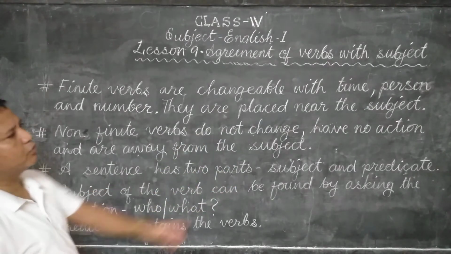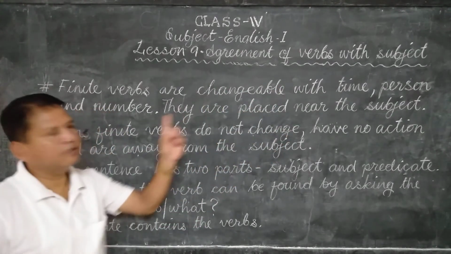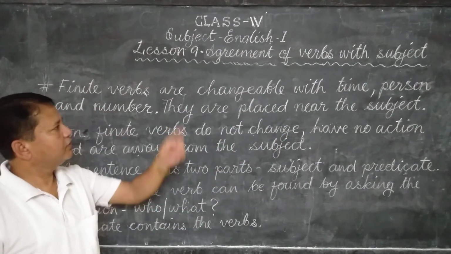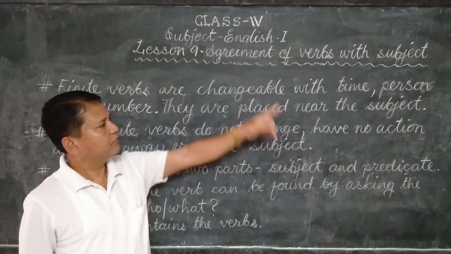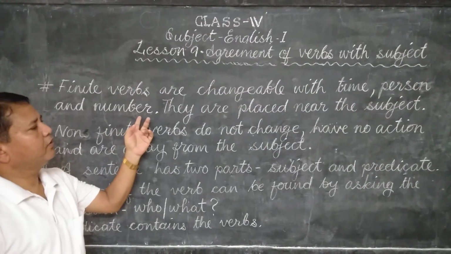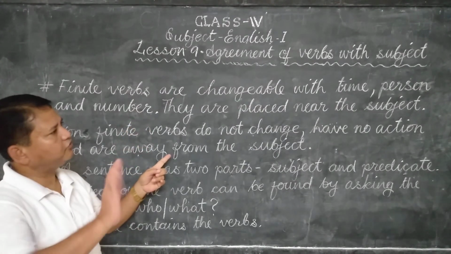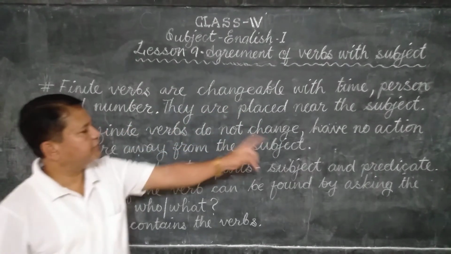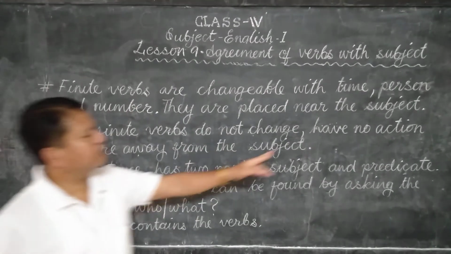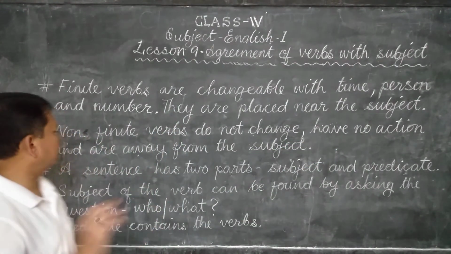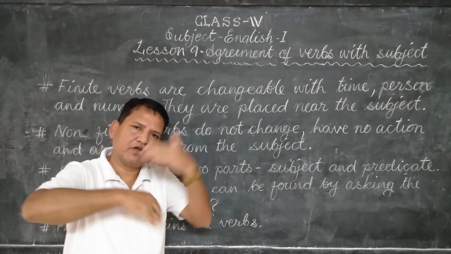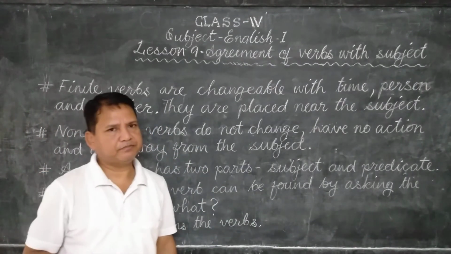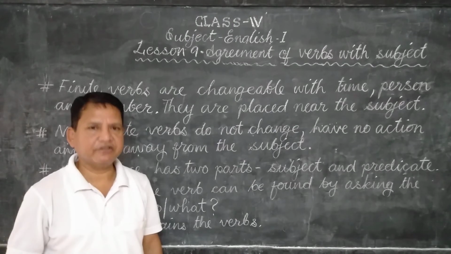They do not change according to time, person, and number. This is the difference. Finite verbs change with time, person, and number. Non-finite verbs do not change with time, person, and number. And they have no action. They do not do any work and are away from the subject. This is just the opposite of the finite verb. Finite verbs are changeable.